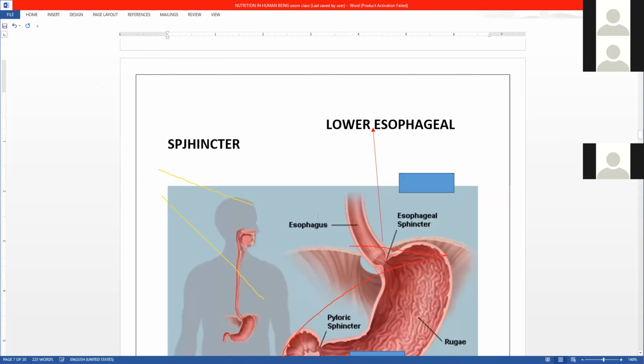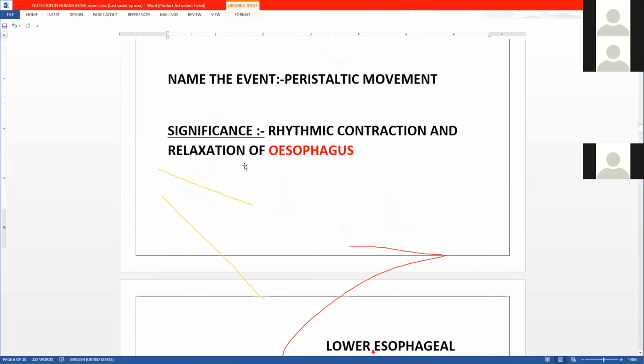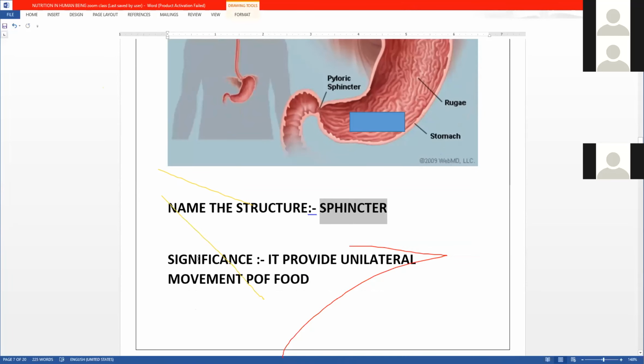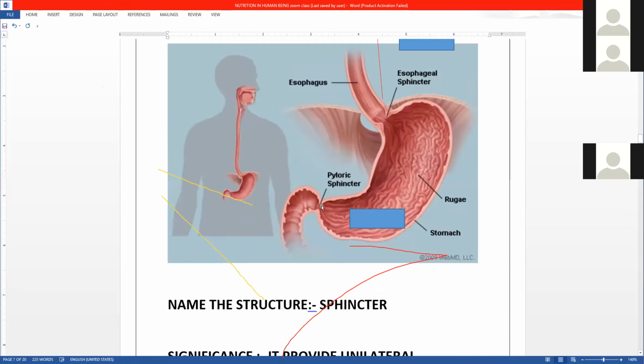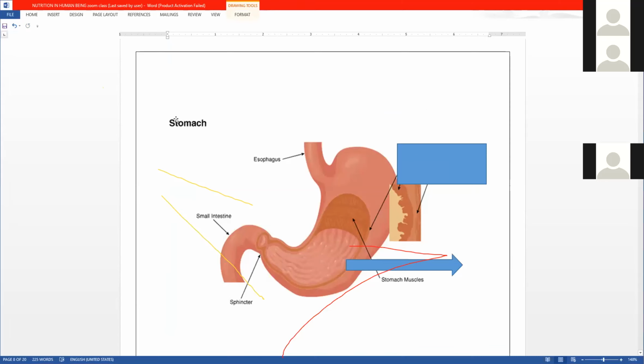Now see here, we have seen the quick revision. We have seen the esophagus, where we saw about the peristaltic wave. Then we saw the sphincter. These are all 1 mark questions. So this sphincter, what does it do? It provides the unilateral movement of the food. Now we have seen two sphincters. One is the pyloric sphincter and the other one is the esophageal sphincter, below the esophagus and exactly below the pyloric. Now coming back to the stomach part.